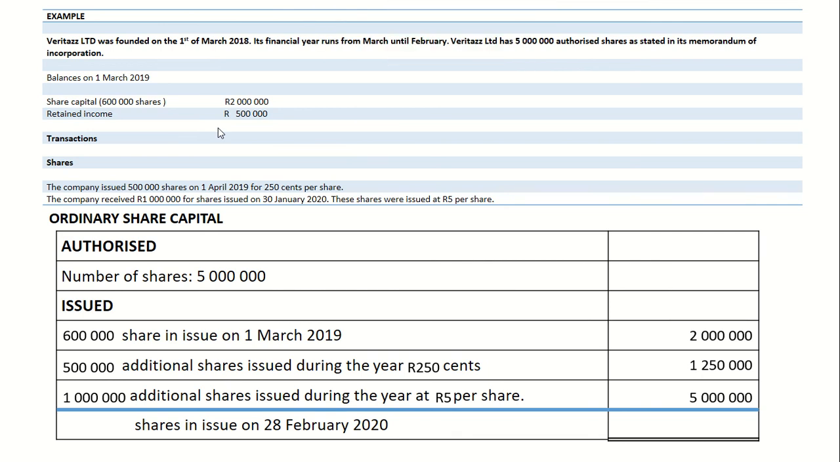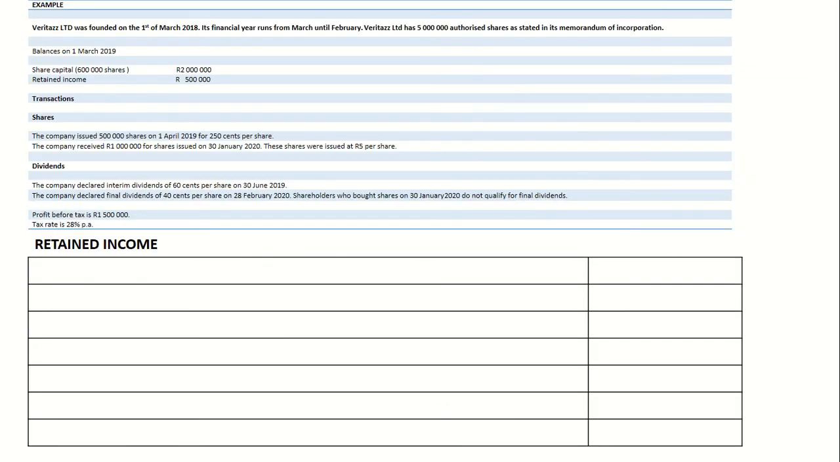At the end of the year, you will have 2,100,000 shares, and your share capital at the end of the year will simply be 8,250,000, which is 2 million plus 1,250,000 plus 5 million. It'll give you 8,250,000.